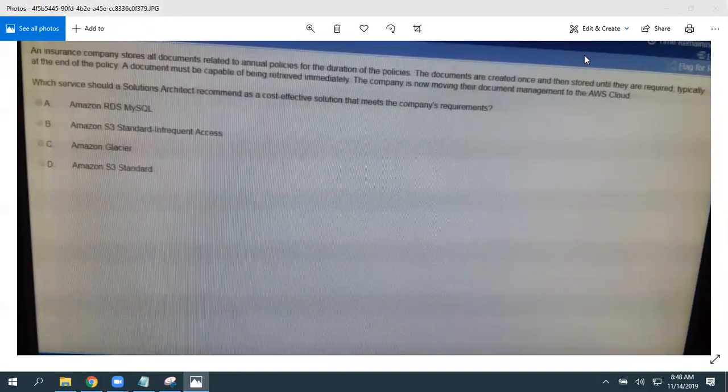An insurance company stores all documents related to an annual policy for the duration of the policy. Documents are created once and stored until they are required, typically at the end of the policy. The documents must be capable of being retrieved immediately. Now they are moving to the AWS Cloud. So which one are you going to choose?